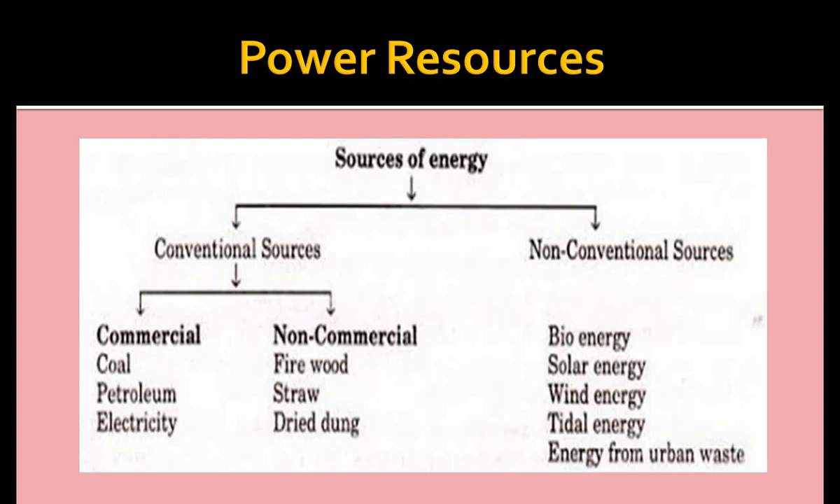Commercial conventional sources are the sources that we have to pay a price to buy, and for non-commercial, it means we do not have any need to pay anything. So the commercial sources like coal and petroleum are very common minerals or power resources which are used to generate energy, and in which coal is also known as the buried sunshine, and petroleum is known as black gold. Yes, so why is coal called buried sunshine?